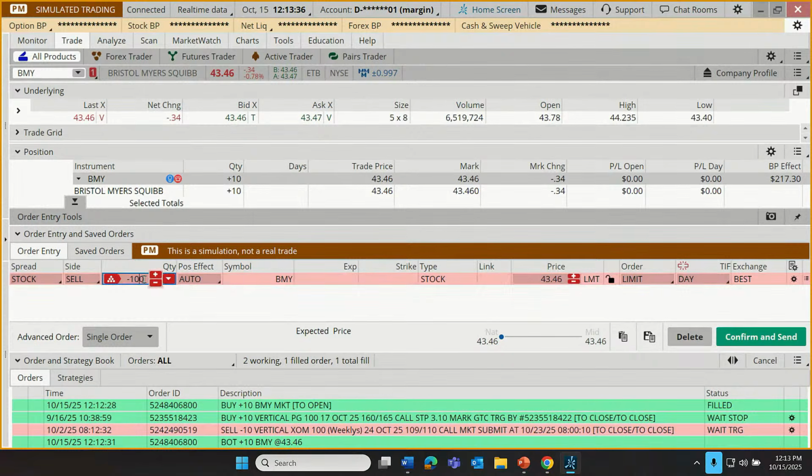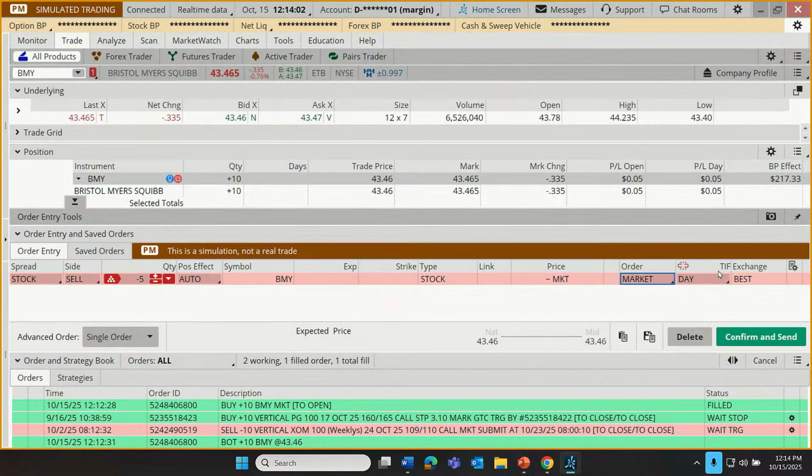Now we own 10. Let's say that we want to sell half of those. Let's retain ownership of the other 5. Let's put in a -5 to sell shares of BMY. It's a stock. And in this case, we're going to switch the order to a market order, meaning again, I don't care what price I get. I just want to get out. I'm willing to accept whatever the market offers.